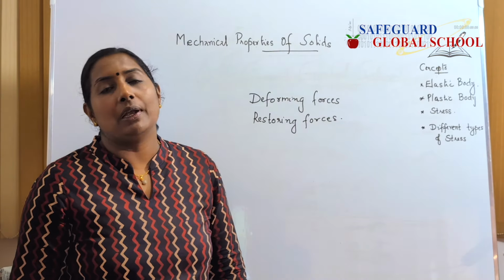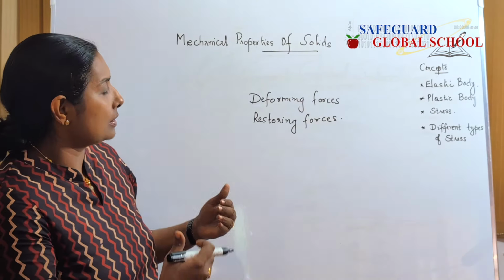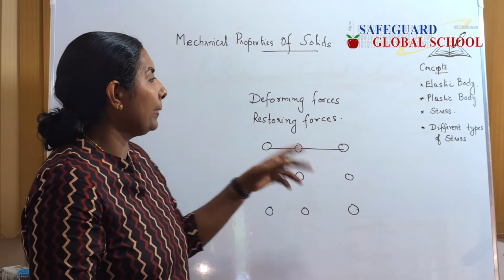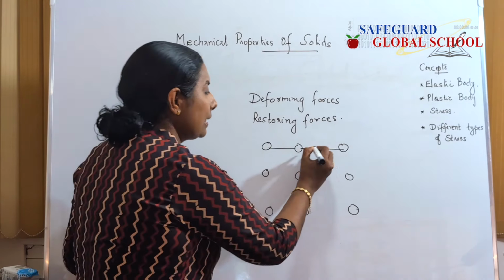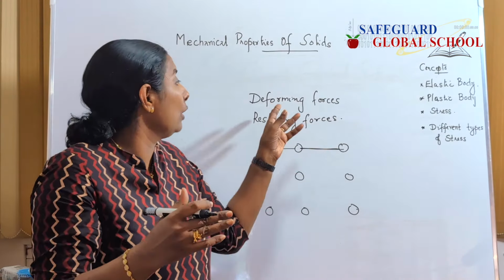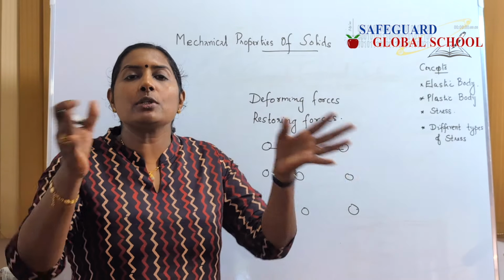So now we will explain what is happening when some forces are applied on an elastic body. Let us look at it very microscopically. We know that all the bodies consist of atoms and there is some interatomic space between these atoms and they are fixed in a certain pattern inside, so that when we apply a force, for elastic bodies, these interatomic spaces will increase, and after the removal of this deforming force, it will come back to its original position.